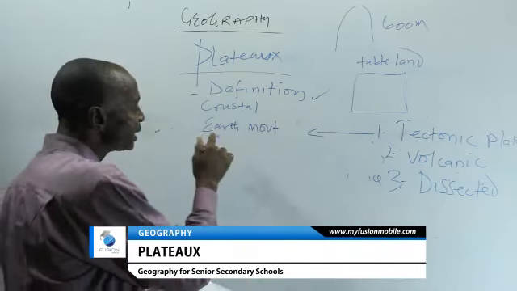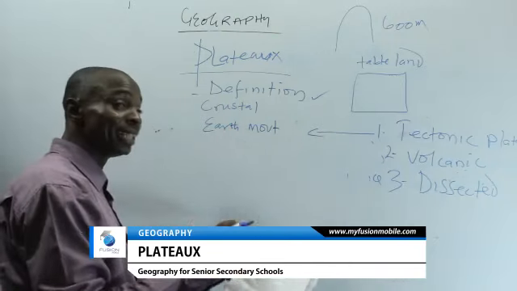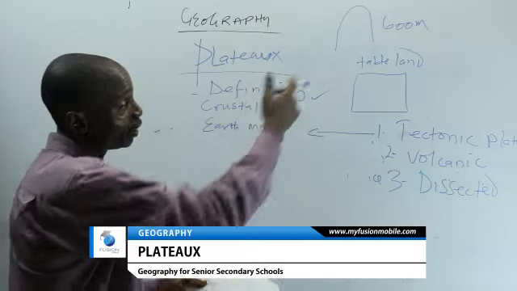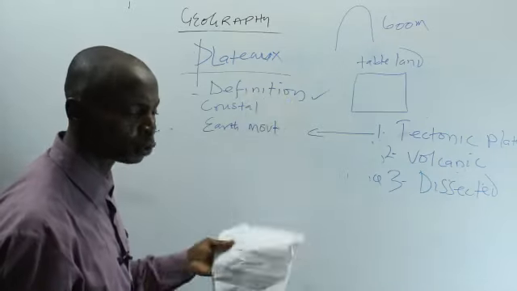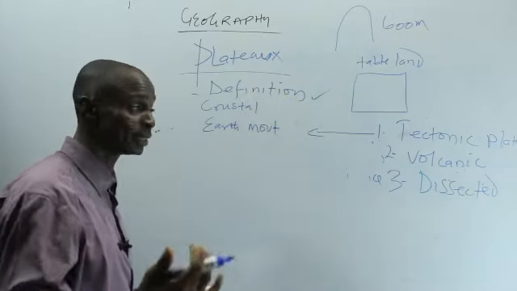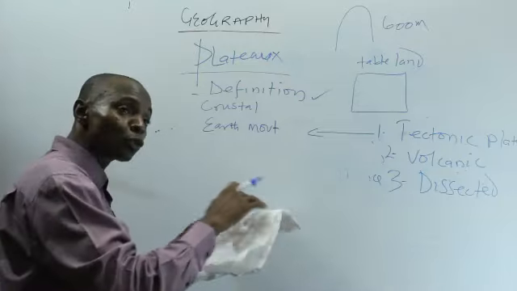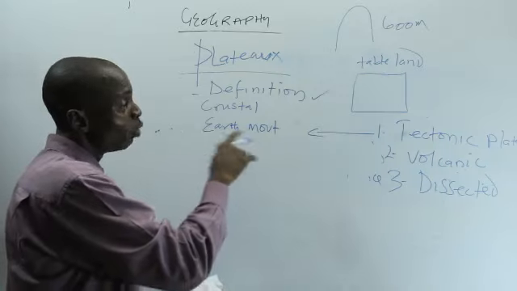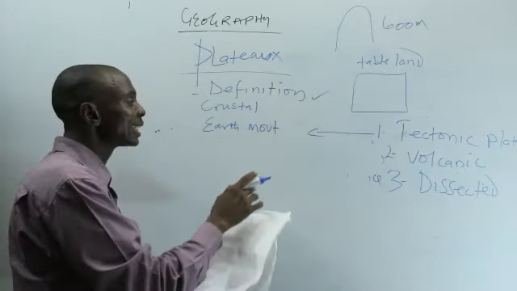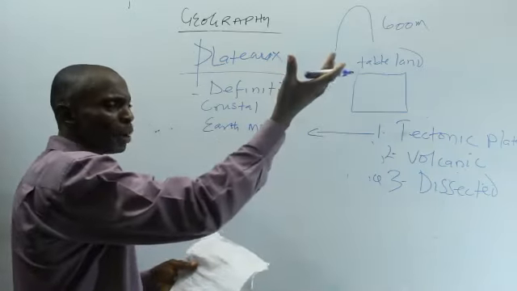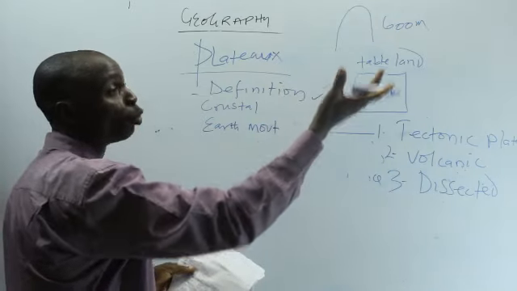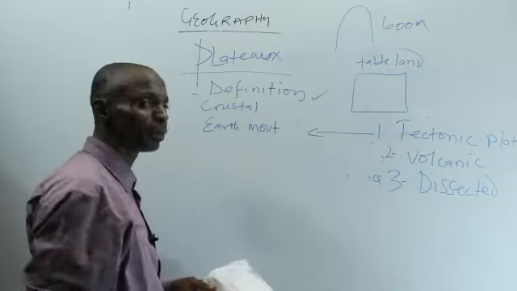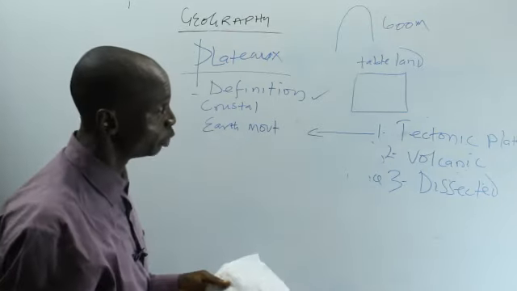So these layers, most times, drift as a result of either earthquake, which is one of our topics we are going to discuss in SS2 and SS3, or the crustal movement of the earth. Once it happens like that, it can push some part of the earth up to form what we call tectonic plateau. We are discussing the mode of formation now.